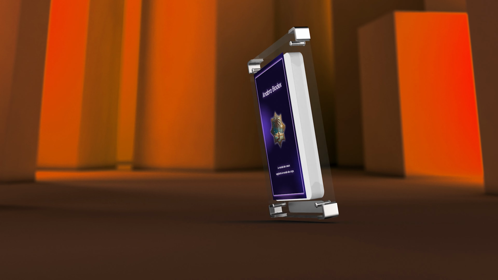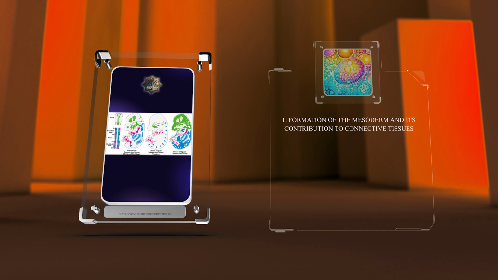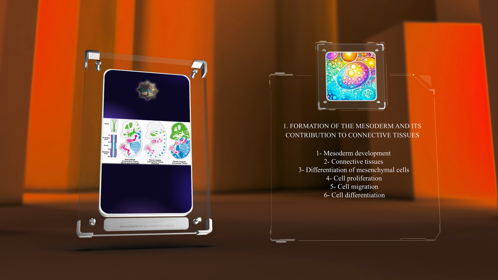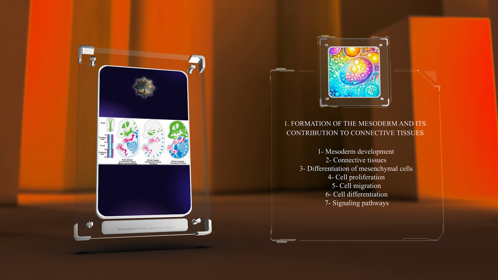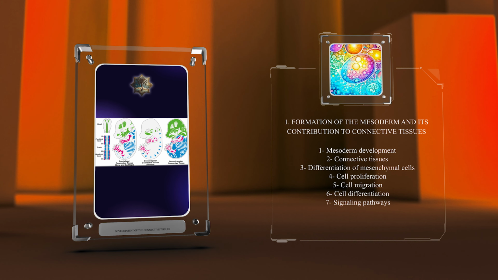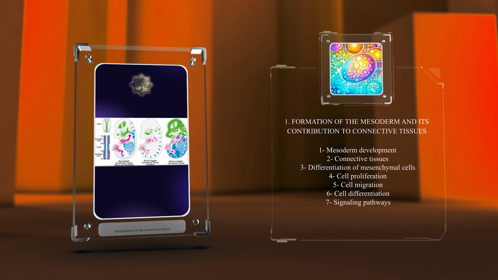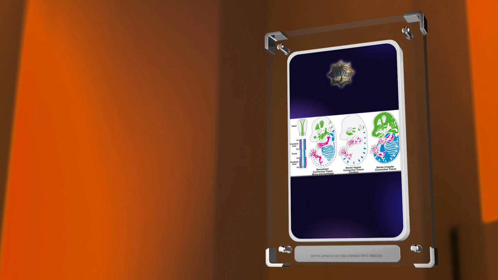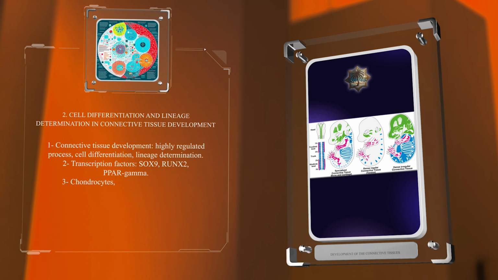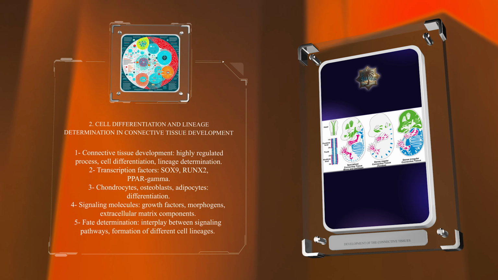As the mesoderm develops, it gives rise to different types of connective tissues through the differentiation of mesenchymal cells. This involves complex processes such as cell proliferation, migration, and differentiation, which are regulated by various signaling pathways. Connective tissue development is a highly regulated process that involves intricate steps of cell differentiation and lineage determination.